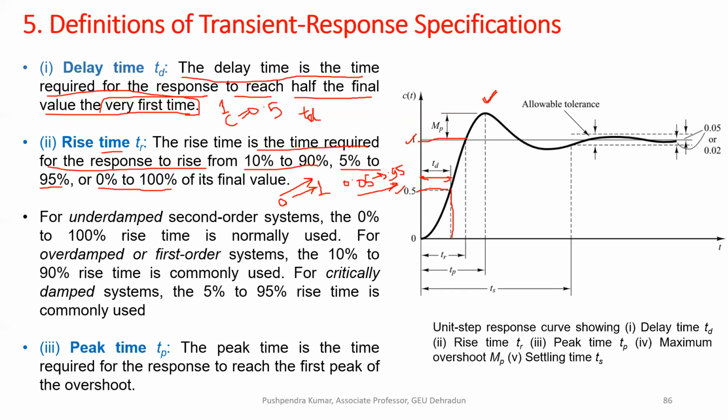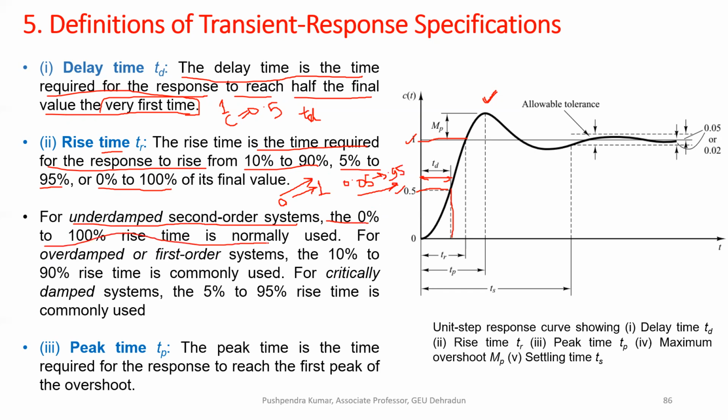Why do we have different measures, 10 to 90, 5 to 95, 0 to 100? It depends on the system behavior. For an underdamped second order system, where a little bit of damping is there, the 0 to 100% rise time is normally used.